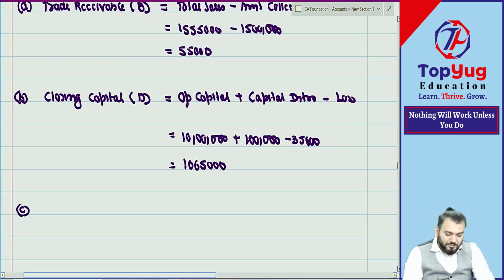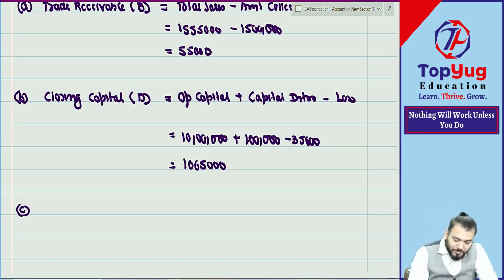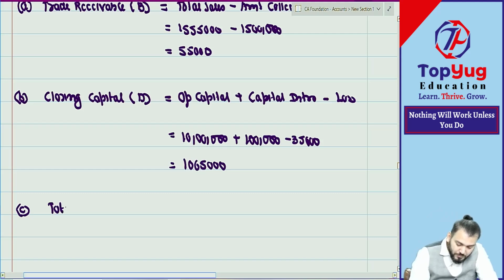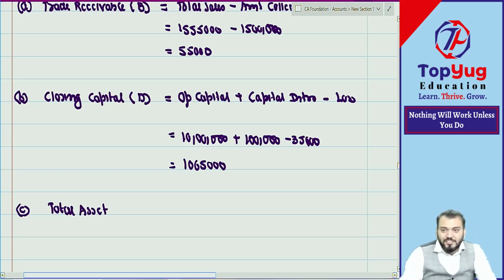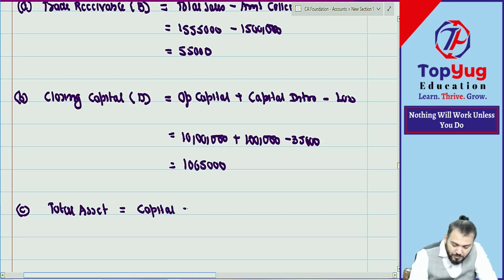Then what did you calculate? Cash. If you want to first calculate cash, first find out total assets. Total assets will be capital plus total liability. This is given as 14 lakh 15,000.